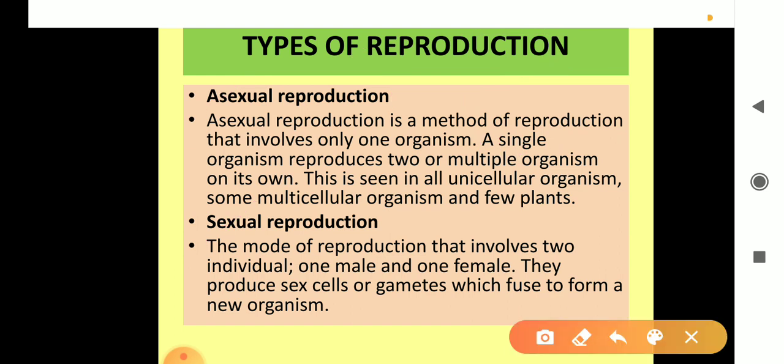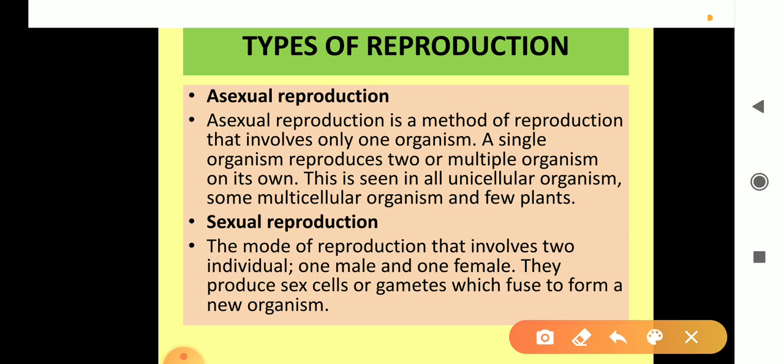The first is asexual reproduction. Asexual reproduction involves the production of an offspring from a single parent without the fusion of gametes. Asexual reproduction mostly occurs in unicellular organisms, and some plants also perform this type of reproduction, such as algae, fungi, bryophytes, etc. And certain multicellular animals like sponge and hydra also reproduce by this method. The young ones receive all their genes from one parent.